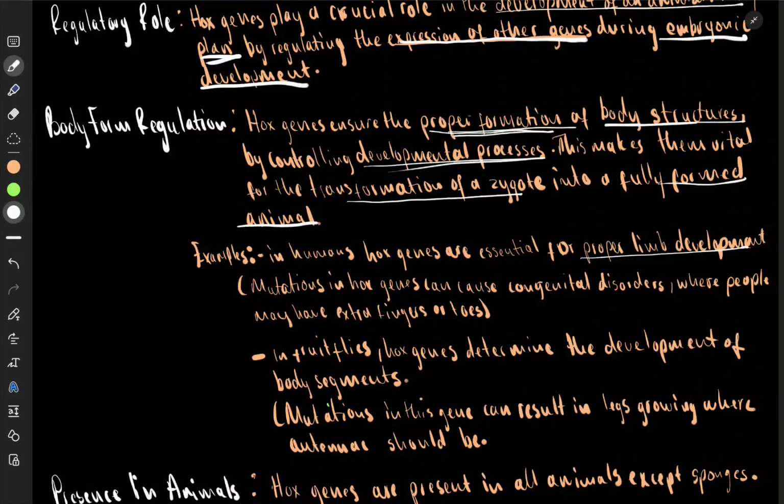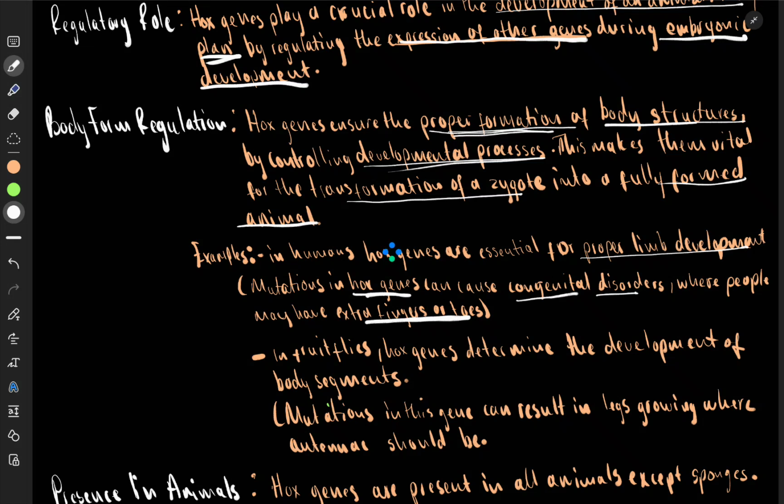Mutations in Hox genes can cause congenital disorders where people may have extra fingers or toes. Extra fingers or toes, right?